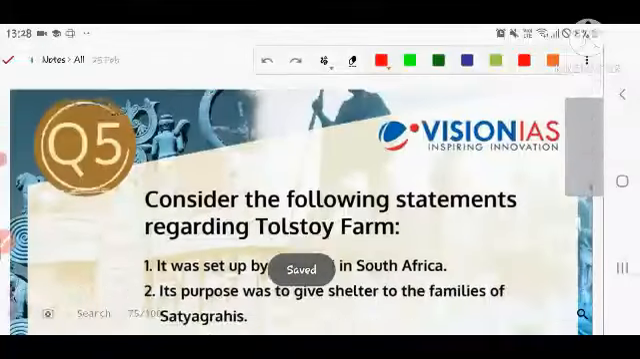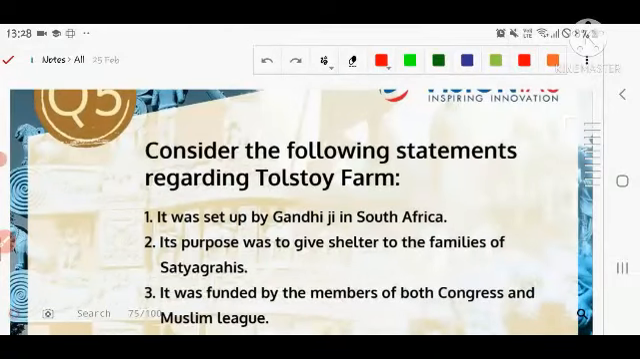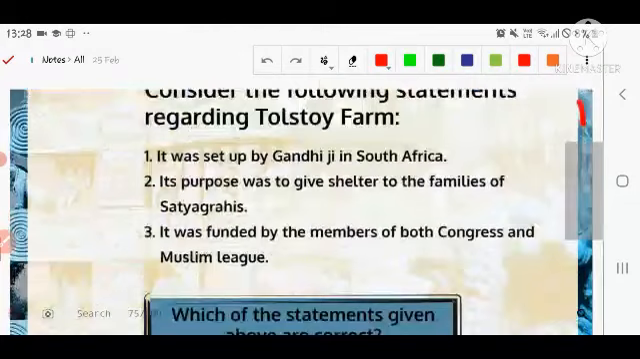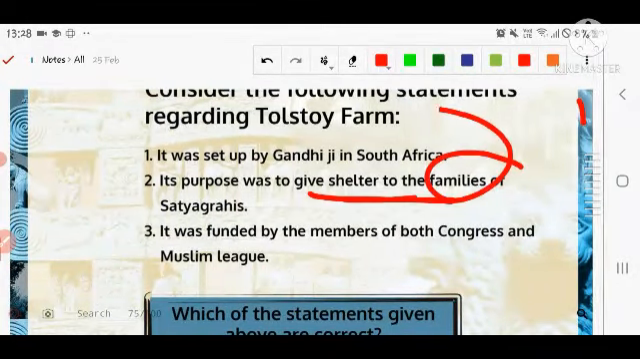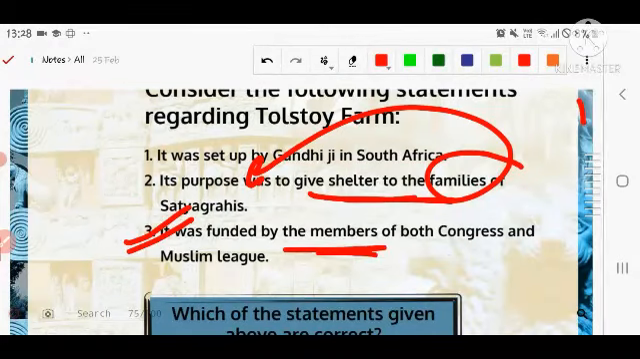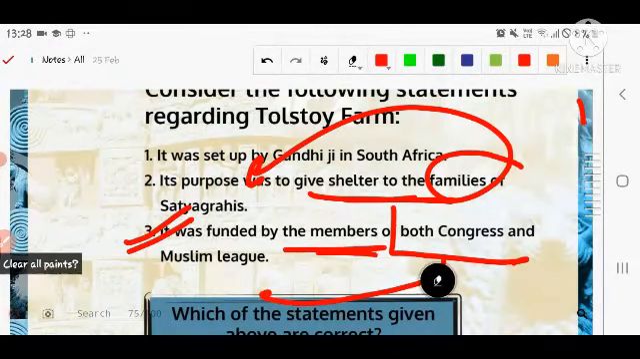The next question is related to the history section. Basically, it is regarding Gandhiji and Tolstoy Farm. It was set up by Gandhiji in South Africa. Second, its purpose was to give shelter to the families of Satyagrahis. Number three, it was funded by members of both the Congress and the Muslim League. I again repeat the question.